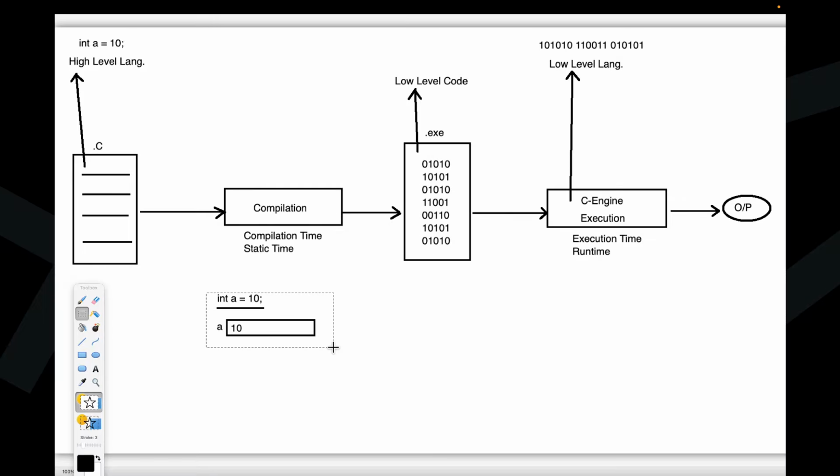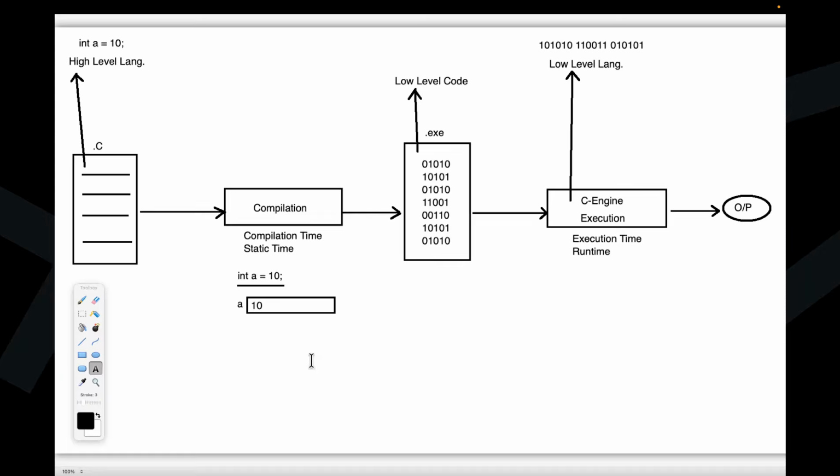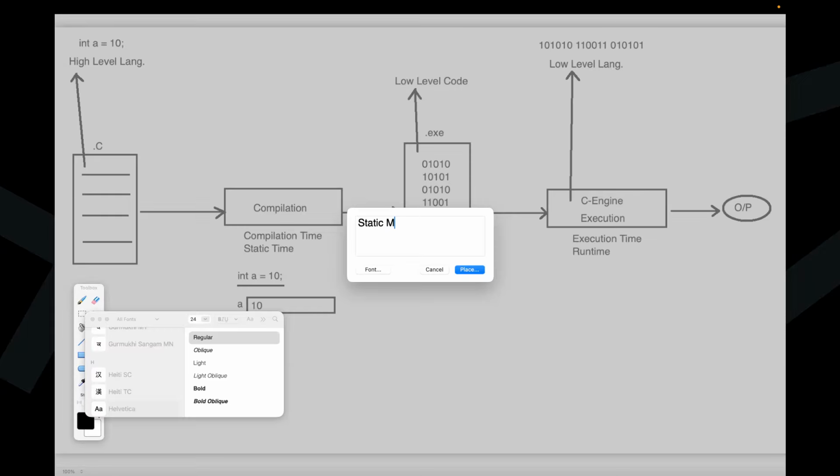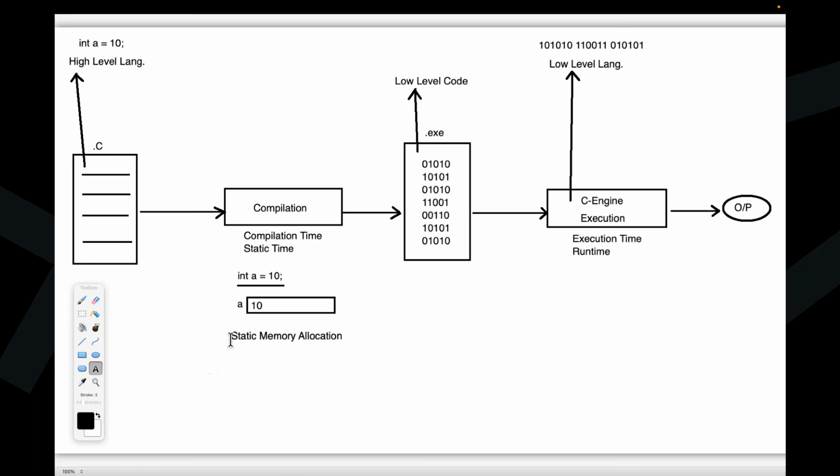If the memory allocation is provided for the data at compilation time, then that is called static memory allocation. Clear?